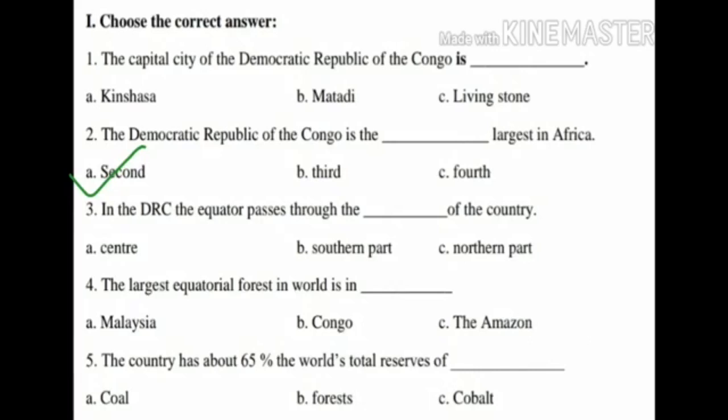Third question, in the DRC, the equator passes through the dash of the country. Option A, center. Option B, southern part. Option C, northern part. The answer is northern part. Fourth question, the largest equatorial forest the equator passes through is in the northern part of the country.